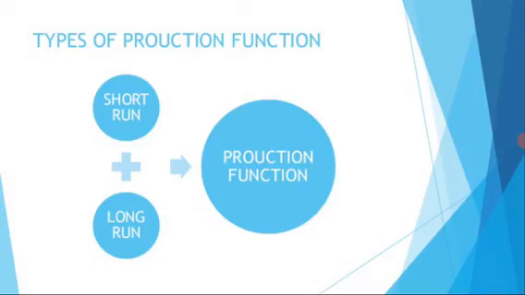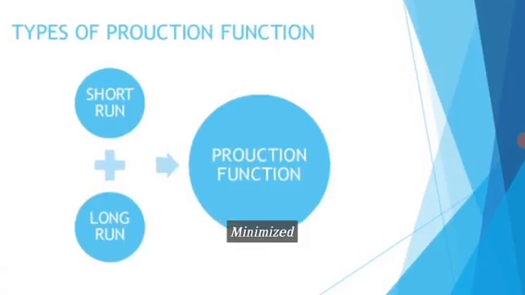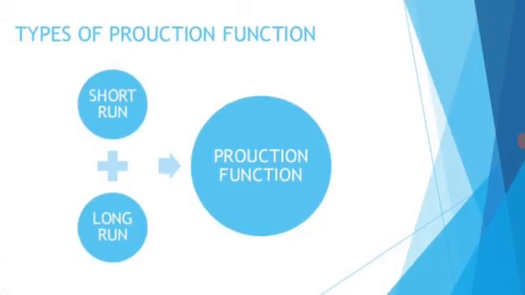The types of production functions, the short run and the long run. Short run is that period in which some factors are fixed and some are variable. A firm can increase its output only by increasing its variable factor. Fixed factors cannot be changed in the short run. For example, land, building, and machinery cannot be changed in the short run. In other words, in the short run, by increasing the variable factor, the production can be increased, but only to the extent of the capacity of the fixed factor.